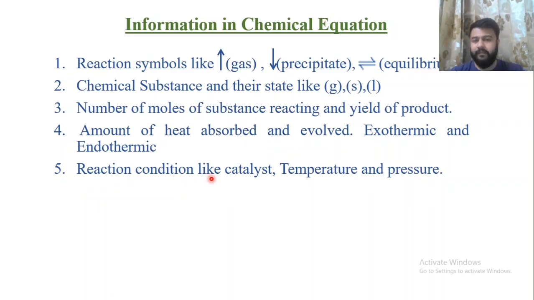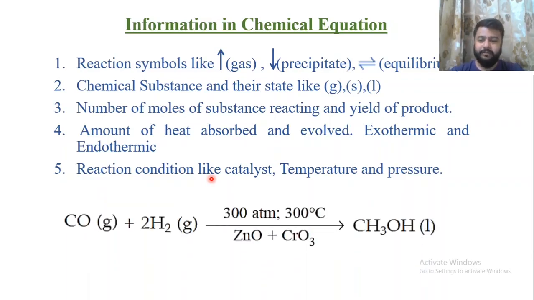All these five pieces of information can be summarized in this chemical equation. Here, carbon monoxide reacts with hydrogen at a particular temperature and pressure, which are the reaction conditions, with a catalyst, and forms methanol. Carbon monoxide is the chemical symbol, and its state is gaseous.